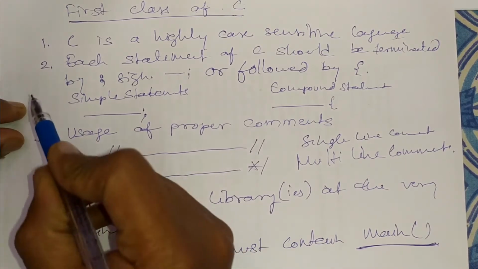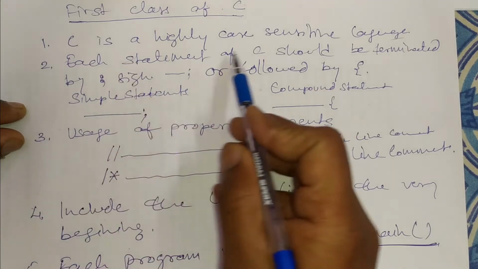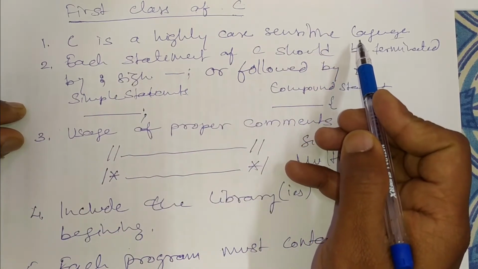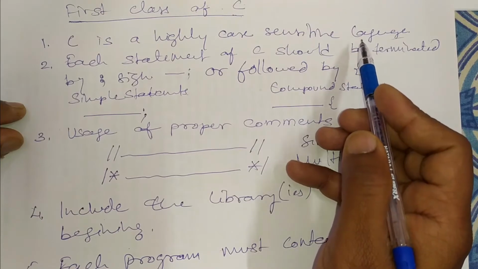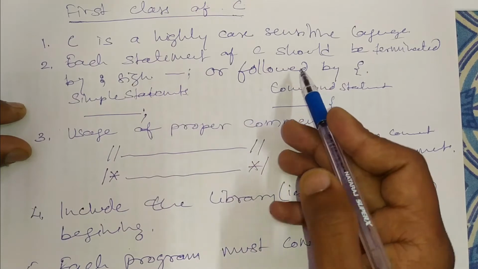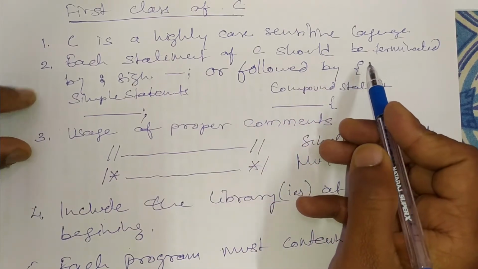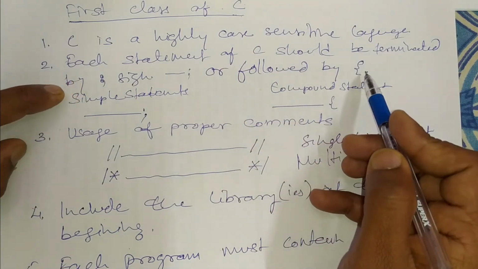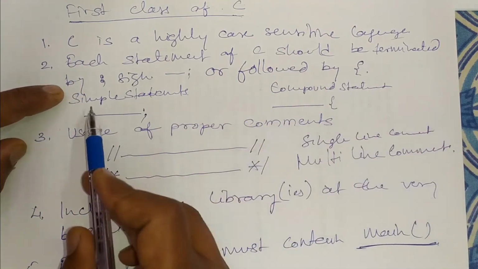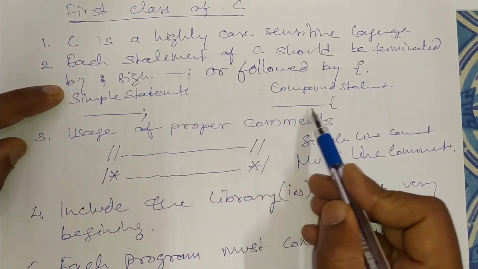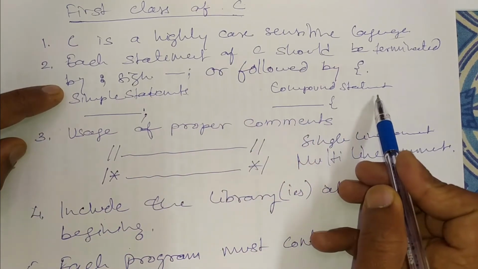So, the first thing about C is that it is a highly case sensitive language. That means we should be very particular about capital and small letters. Second thing, each statement of C should be followed by a semicolon or by curly braces. If it is followed by a semicolon, it is said to be a simple statement. If it is followed by a curly brace, it is said to be a compound statement.